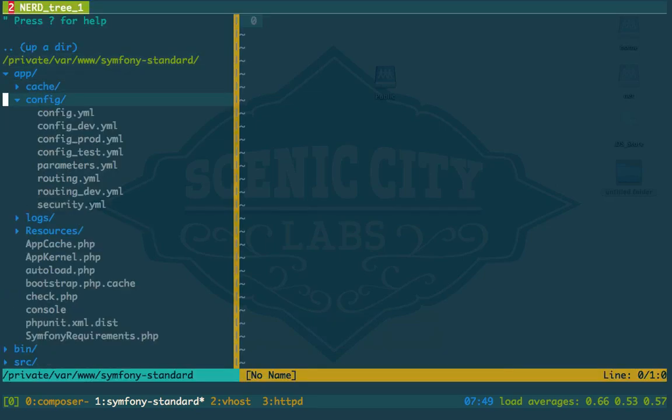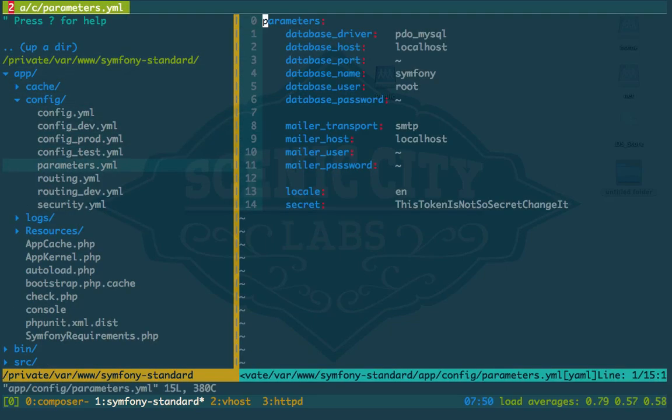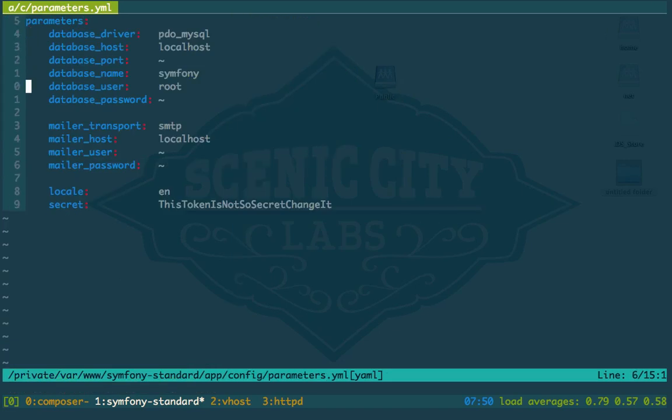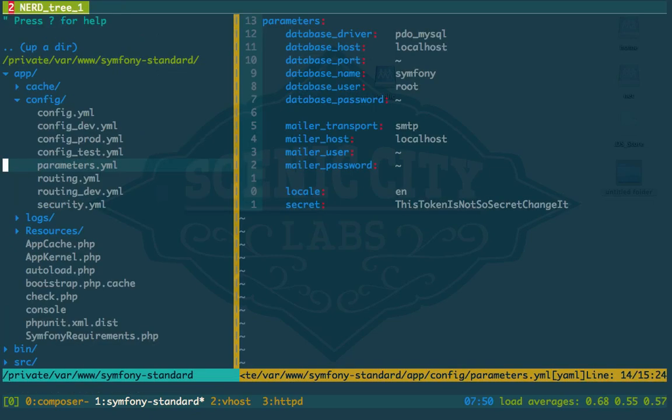But once you got that part working, you're actually going to need to come in here. You're going to need to update some settings. Database password, secret token, and then once that's done, you can set up config.